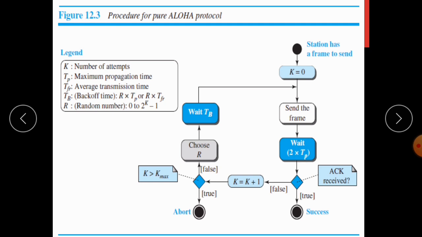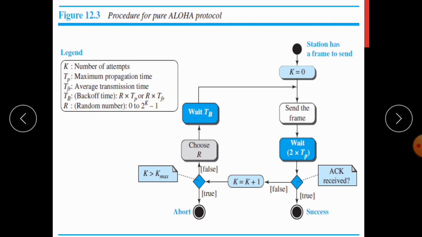In that interval, if the acknowledgement for the sent frame is received, then it will move to success. Transmission is successful. Otherwise, if we do not receive the acknowledgement before timeout, then it will increase k to k plus 1. That means it will go for the next attempt. And it will check whether k is greater than Kmax, the maximum number of attempts allowed.